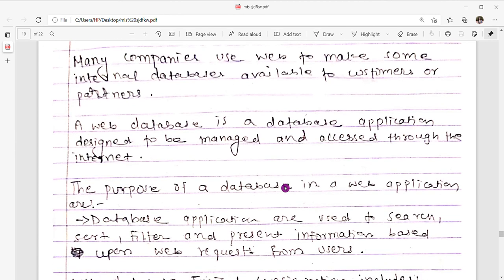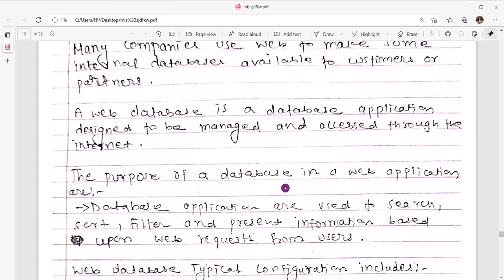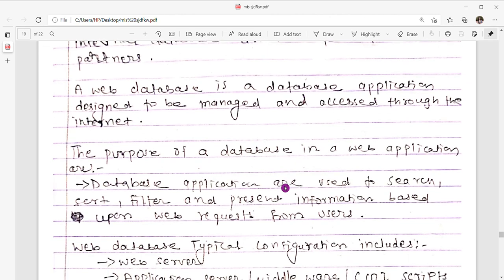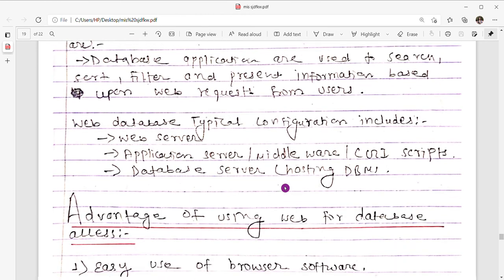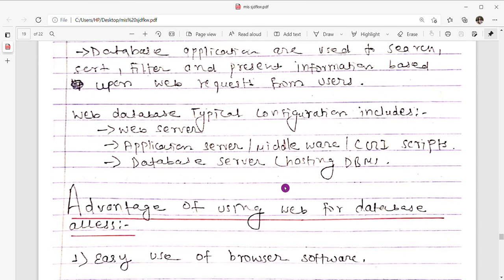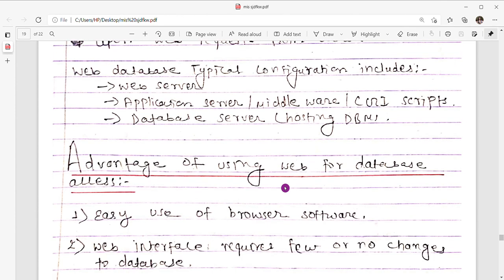The purpose of a database in a web application is that database applications are used to sort or filter and present information based upon the web requests from the users. A typical web database configuration includes a web server, an application server or middleware or CGI scripts, and the last one is database servers. Hosting a database server is also said to be hosting a DBMS.